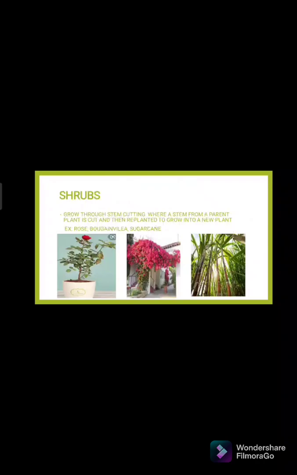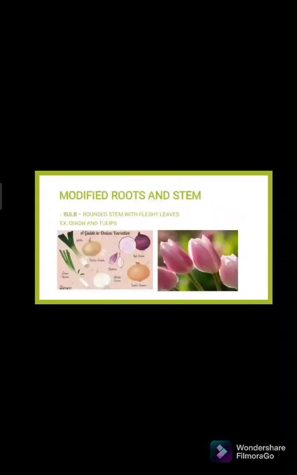So, we have here the shrubs, for example, of asexual reproduction. Shrubs grow through stem cutting, where a stem from a parent plant is cut and then replanted to grow into a new plant. So, sa mga plantita dyan, we have here the examples, the rose, bougainvillea, and sugarcane. Kukuha ka lang ng stem nila, tapos itatanim, after 3 days, after a week, magkakaroon ka na ng new plant. Another offspring ng parent na bougainvillea, rose, or sugarcane. We have also modified roots and stem. Meron tayo dito bulb. The rounded stem with fleshy leaves. Example, the onion and tulip. So, pag sabi natin bulb, rounded shape siya.